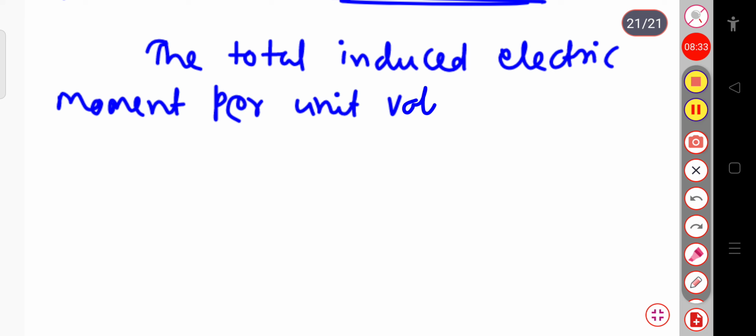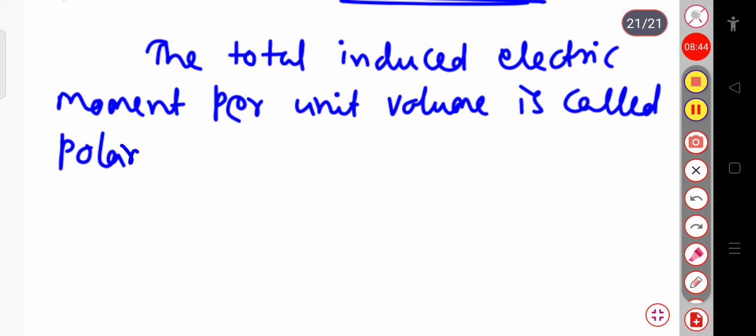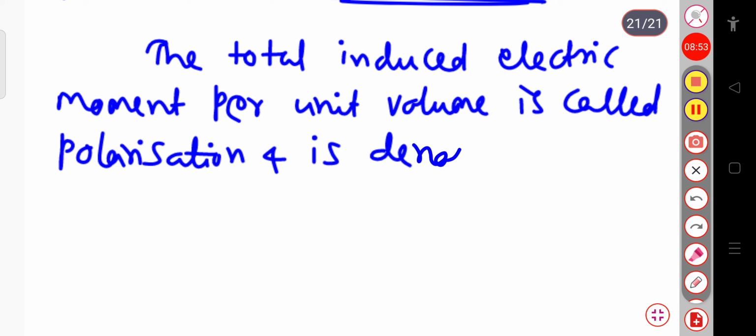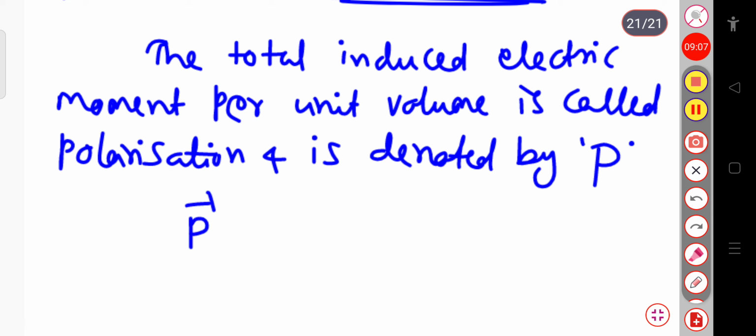Okay. The total induced electric moment per unit volume is called polarization, and it is denoted by the capital P. Here I am writing this capital P so that you can distinguish between the polarization and the dipole moment. Now this polarization P is equal to N alpha E vector. This is equation 2.